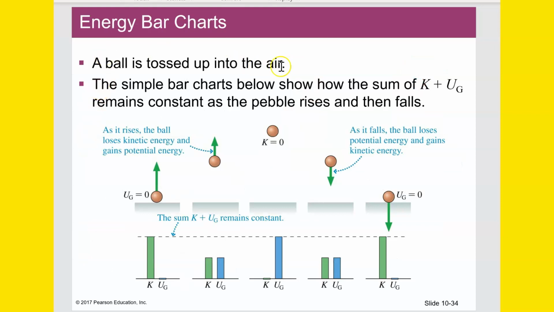Okay. Energy bar charts. A ball is tossed up into the air. The simple bar chart below shows how the sum of kinetic plus gravitational potential remains constant as the pebble rises and then falls.